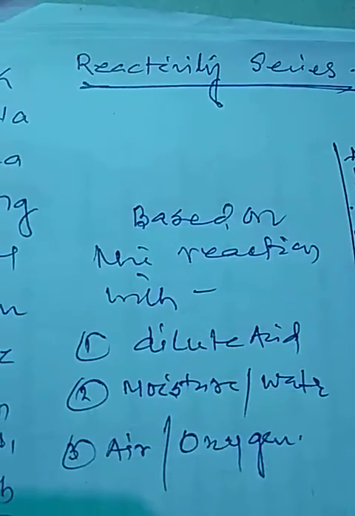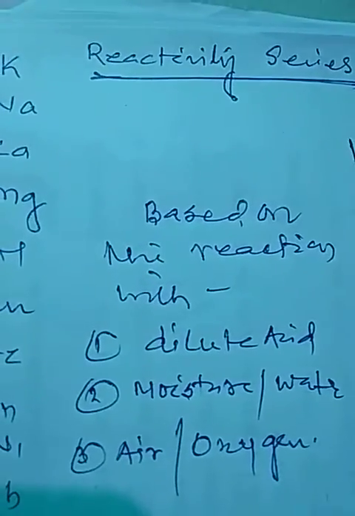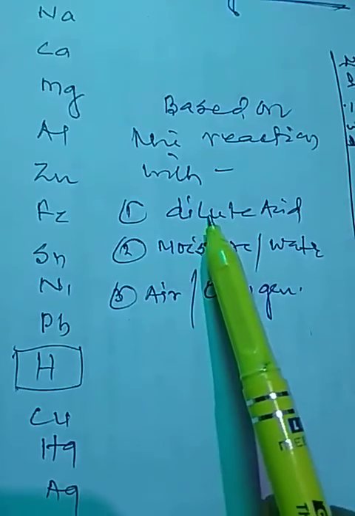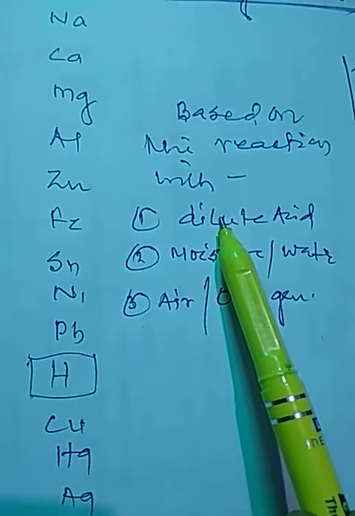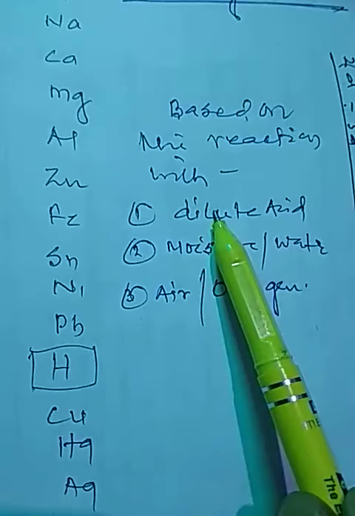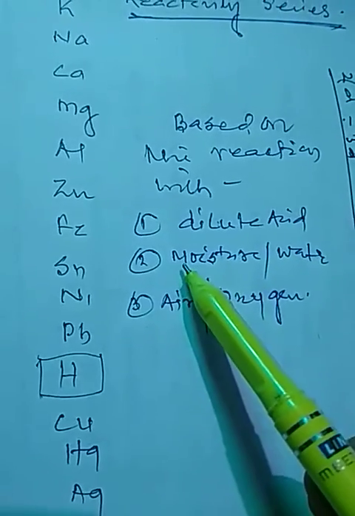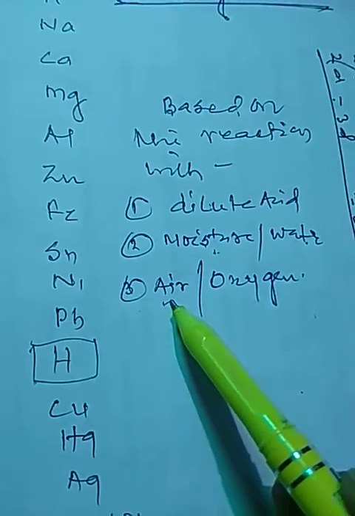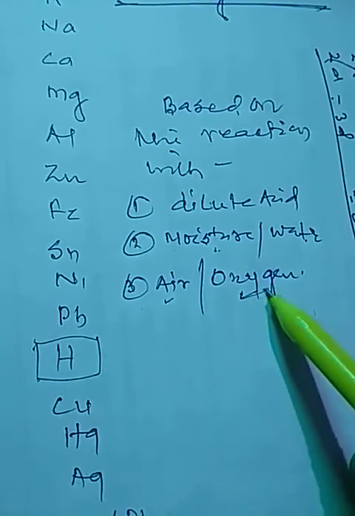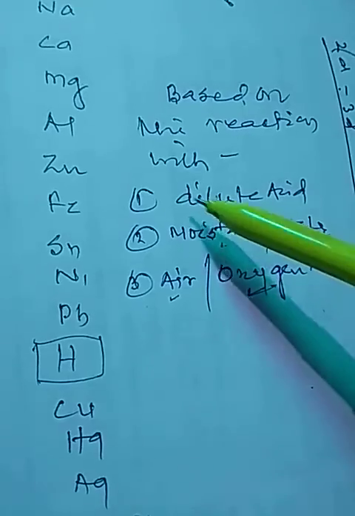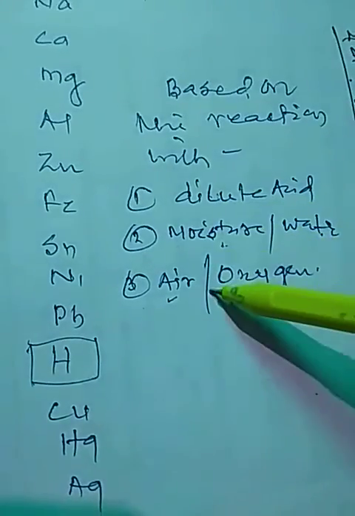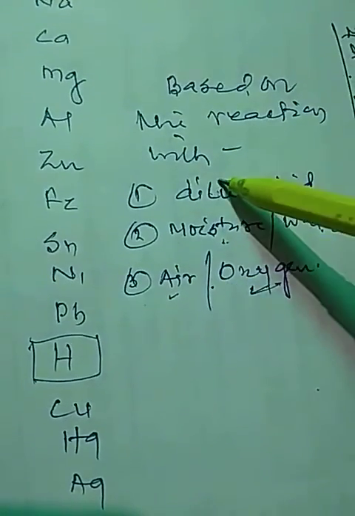See, all metals are reactive. They all react. All metals react with dilute acids. This dilute acid may be sulfuric, may be dilute hydrochloric acid. All metals react with moisture. Moisture means water. All metals react with air. Air means oxygen. But different metals react with these things at different rates.